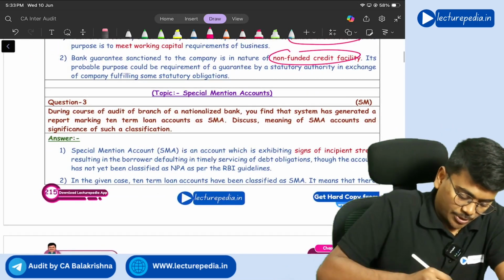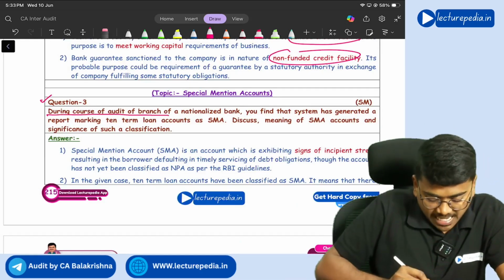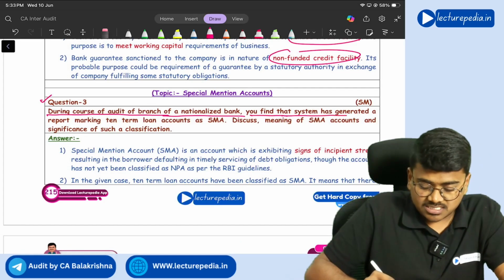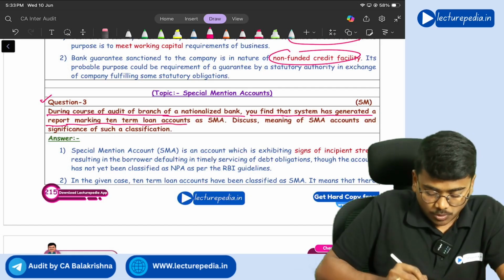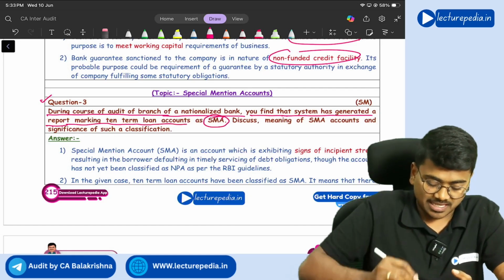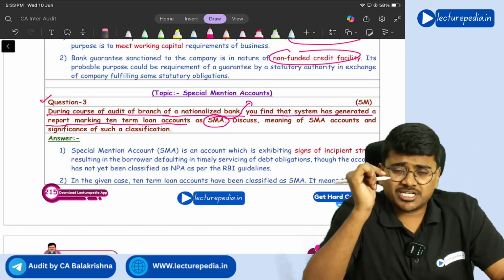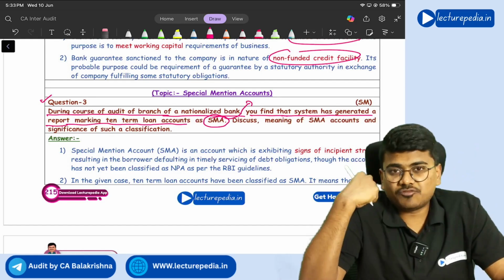Next, question number 3. During the course of audit of a branch of a nationalized bank, you find that the system has generated a report marking 10 term loan accounts as SMA. SMA means special mention accounts. If you see, there are three categories of SMAs.